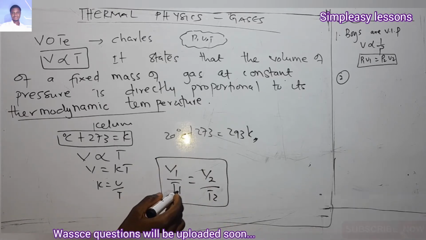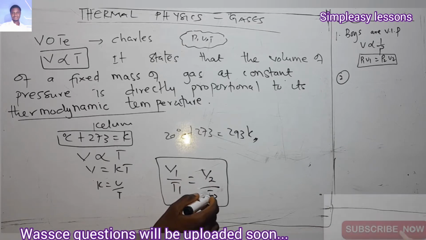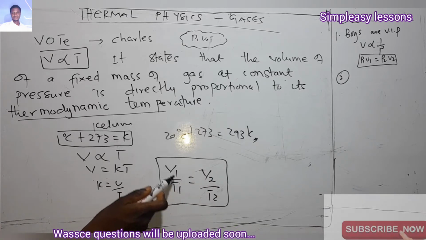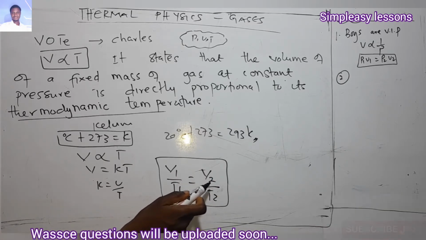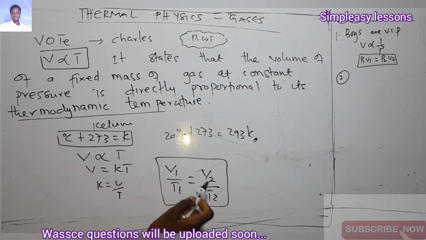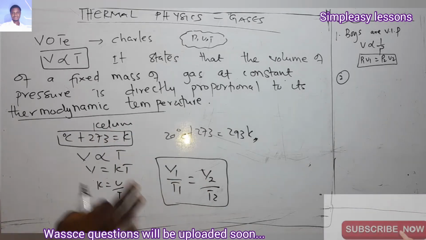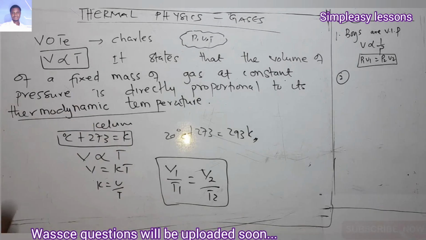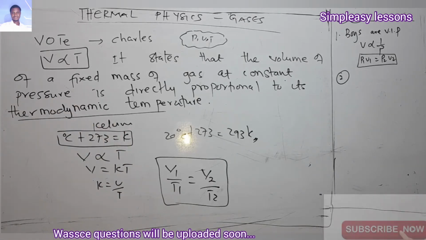So volume 1 over temperature 1 will give you volume 2 over temperature 2. Or you can say the initial volume and initial temperature for the 1, and the 2 gives you the final or the new volume and the new temperature. So that's for Charles' law. Let's see how we can solve some questions with Charles' law.